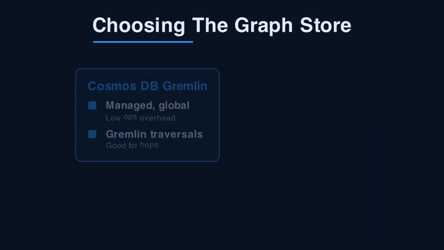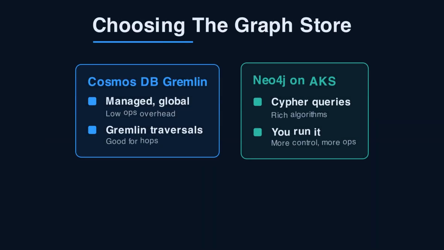Where do you store the graph? For native traversals, Cosmos DB Gremlin API scales globally with low ops. For rich graph algorithms and Cypher, run Neo4j yourself. If your main need is retrieval, skip both. Store nodes in Azure AI Search with vector fields. Rule of thumb: choose by query pattern, not hype. Traversal heavy picks a graph database. Search heavy picks AI Search.